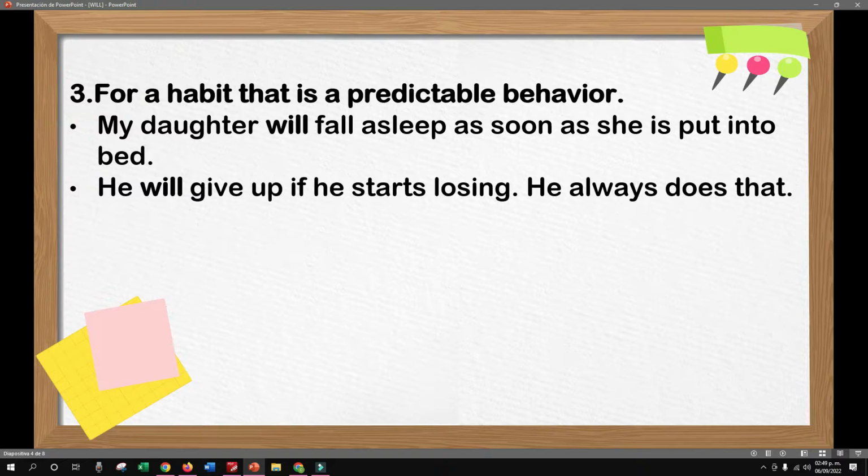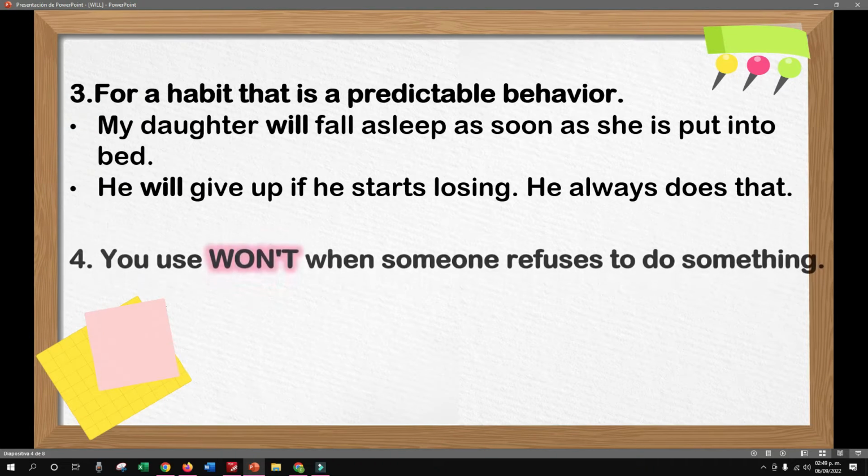Él se va a dar por vencido si él comienza a perder. Él siempre hace esto, ya es un hábito de él. Cuando él comienza a perder, él se da por vencido. Acá puede utilizarse de esta manera for a habit that is a predictable behavior.